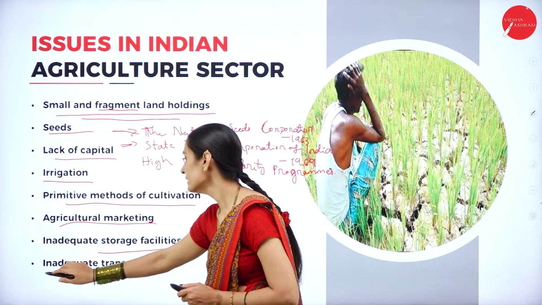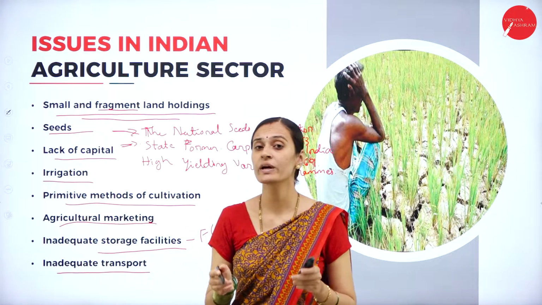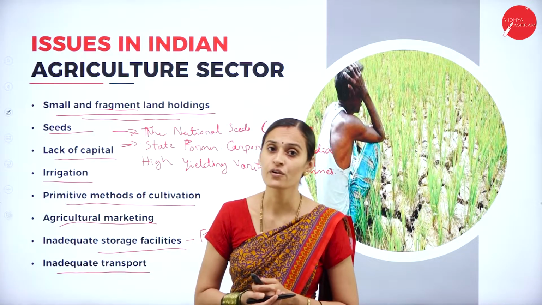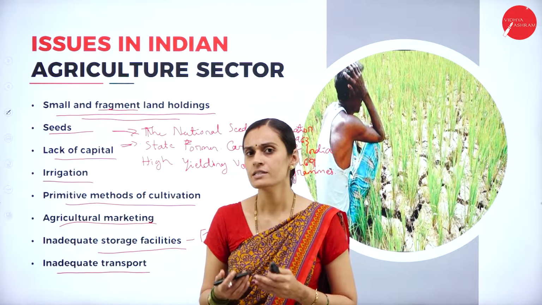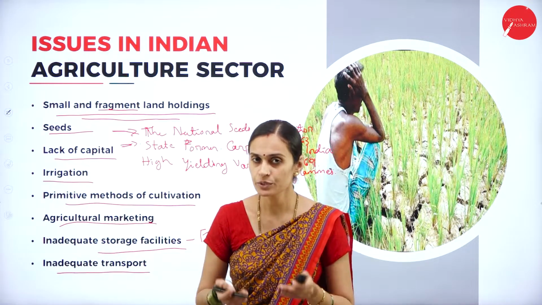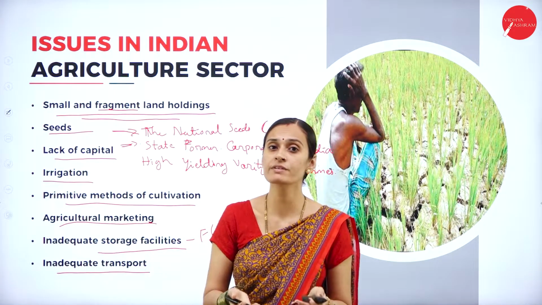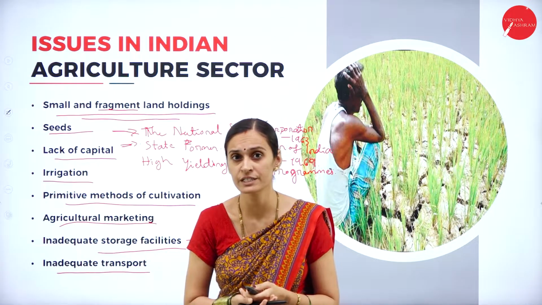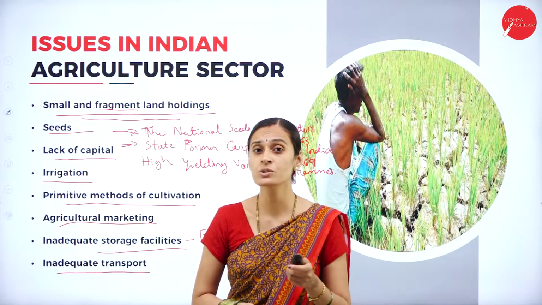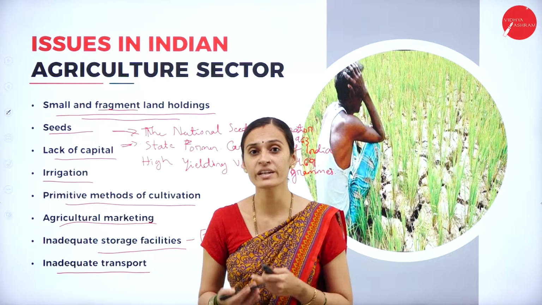And next one, inadequate transport. We know that transport is very important, as it is required to connect agriculture products with the markets. In our country, this is a main problem. Even today there are so many villages that don't have proper road and transport facilities. In the case of sugarcane, if it is possible to reach the mill as soon as possible after cutting, the yield is very high.